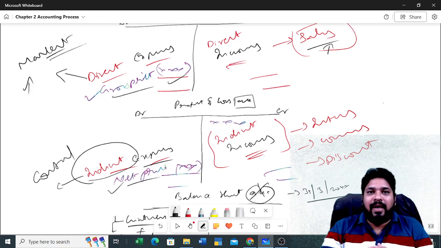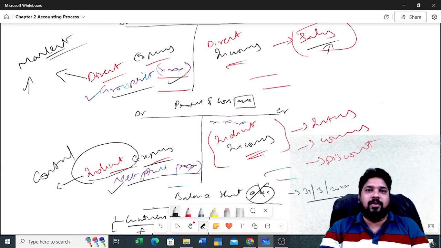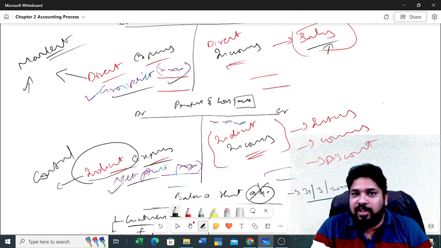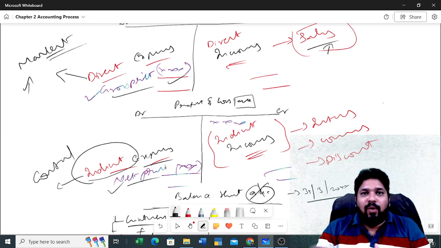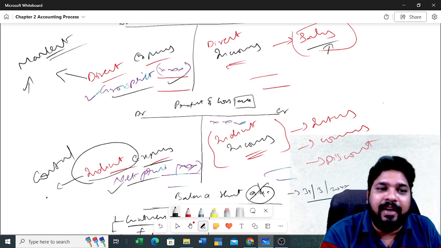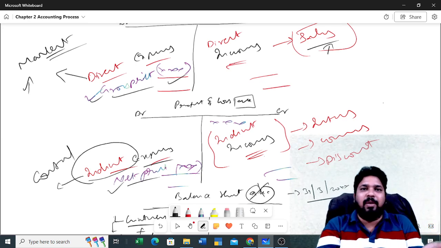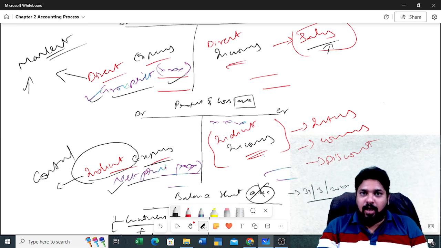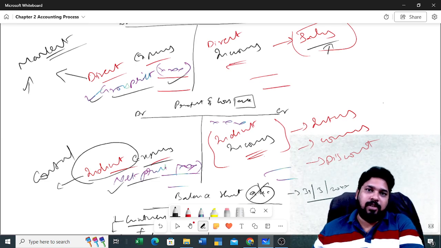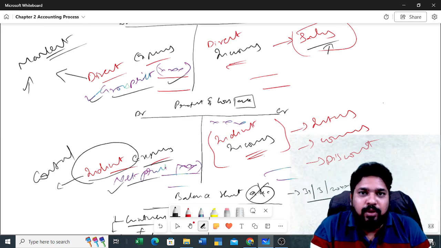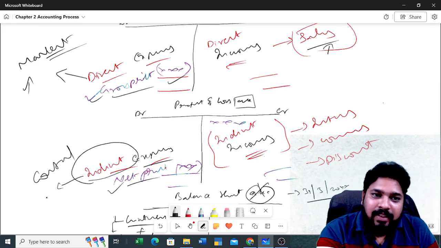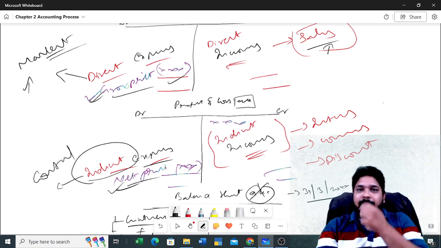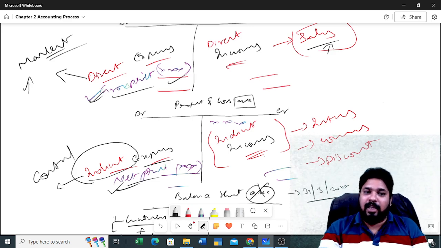Okay, if you want to consider the industry average, in any industry, suppose the rolled gold imitation jewelry industry, the overall gross profit ratio may differ slightly, there may be a few points of change. But if you compare shop to shop, shop 1, shop 2, shop 3, shop 4, the gross profit ratio may be the same, but the net profit ratio will definitely be different from one to another.